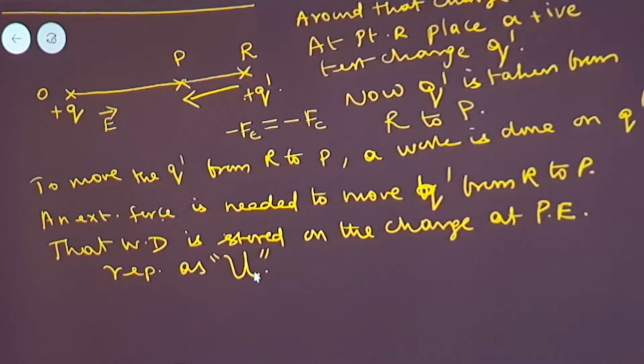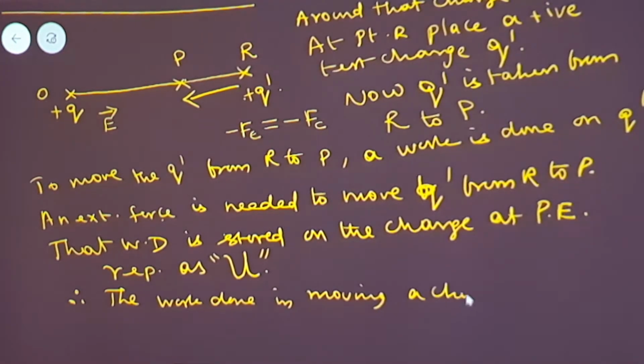Now you can say the definition. So how can you define? Therefore, I can define the electrostatic potential energy as the work done in moving a charge. Here the charge is Q dash.